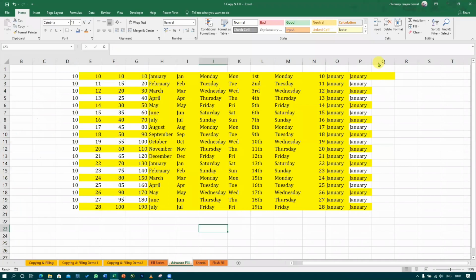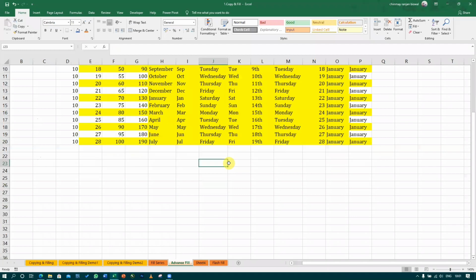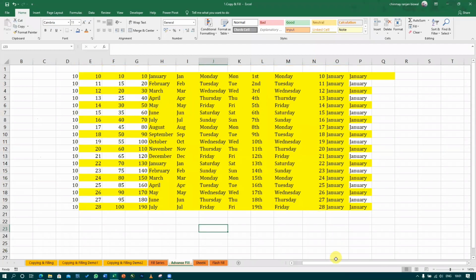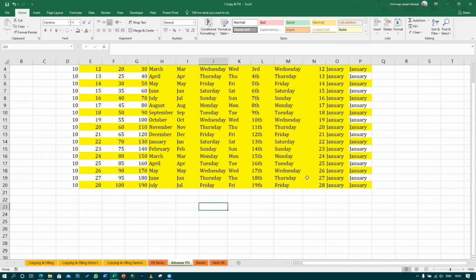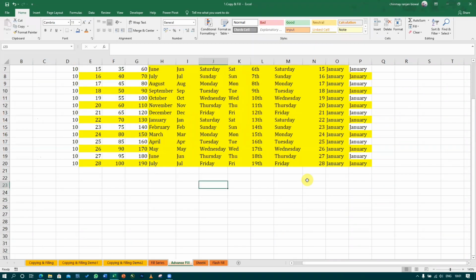Shall we move to the next topic then? Okay, the next topic is: these series which are filled are already filled in Excel, right? But what if I want to create my own series? Like I wrote Soumya just now, and when I was dragging, it filled with some different names, correct? Dana, Divya. What if you want to create this kind of thing, your own series?